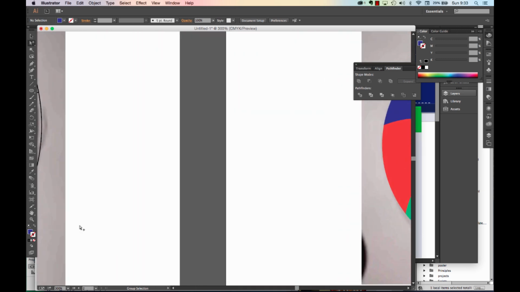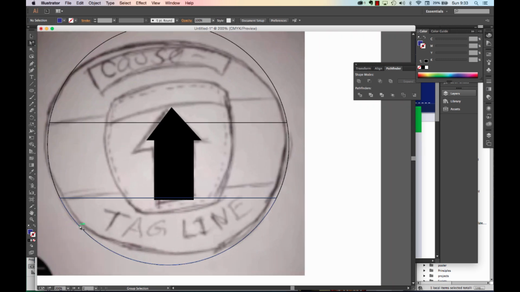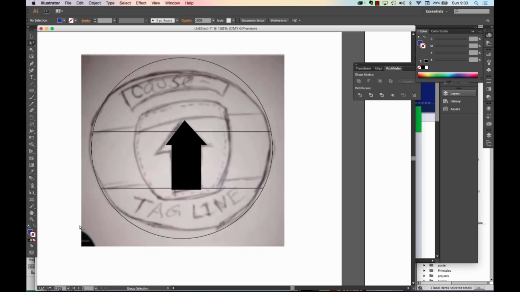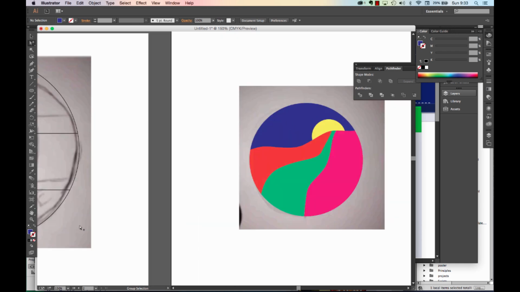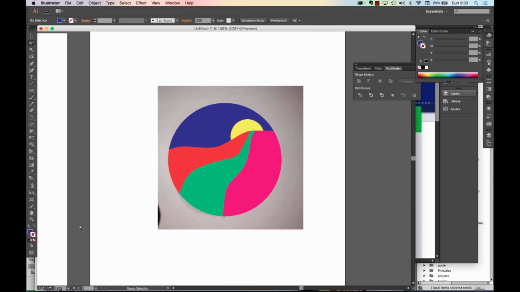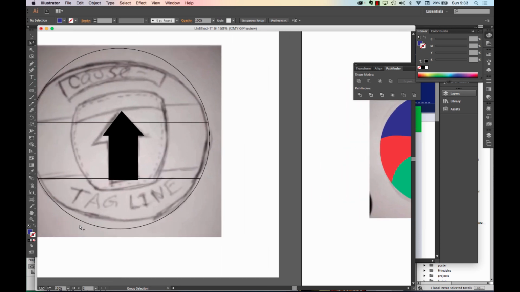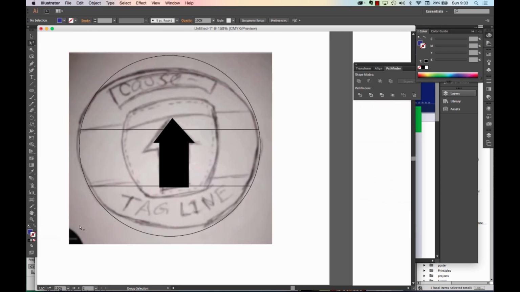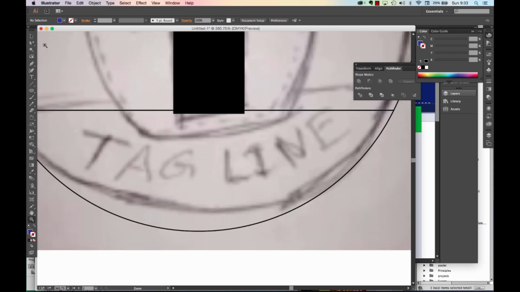So there's lots of ways to go about working on your designs, thinking about the best way to make your design, whether it's using shapes to redraw from your sketch or using the pen tool and tracing over what you drew. If you are going to do text, you can use the type tool, or you can use your pen tool and physically draw your letters. But you must draw them with your pen tool.